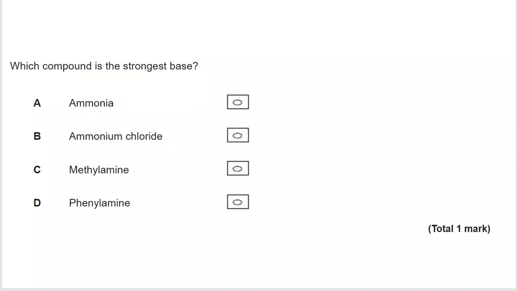This is AQA A-level chemistry. It's a multiple choice question on the topic of amines. So pause, have a go, and then review. So on this one, we're asked very simply, which compound is the strongest base?